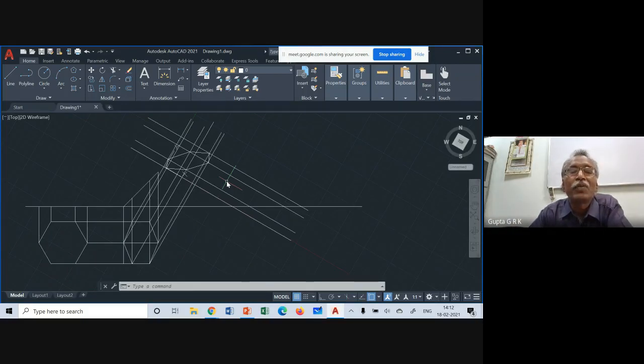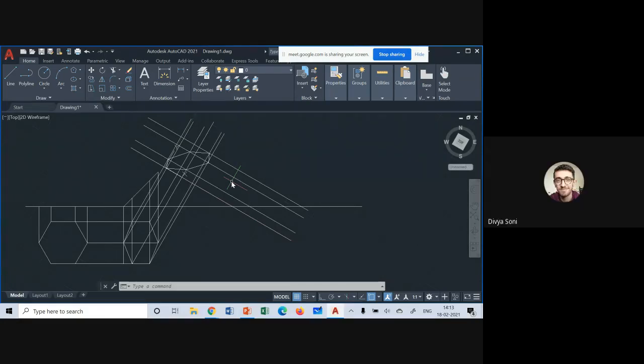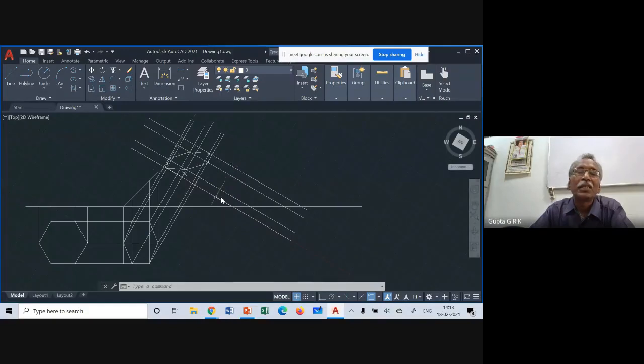Then you can name them. Is everything clear what I told? Yes, sir. Okay, so that is the way I have to get the auxiliary plane. If you want, you can draw the auxiliary view, or you can rotate the object and get the view. It is left to you. Whichever you feel convenient, you can do like that.